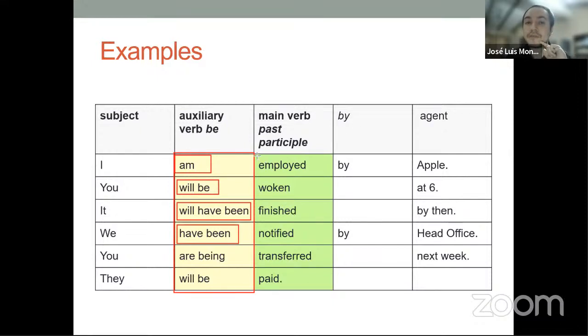Why? Because the main verb is always going to be in the past participle. So you don't know the tense by taking a look at the main verb. No. Employed, woken, finished, notified, transferred, paid. It's always the past participle. However, the verb to be is different. All right, the verb to be is different.